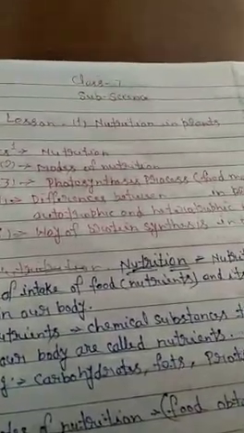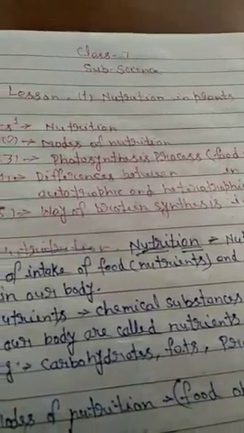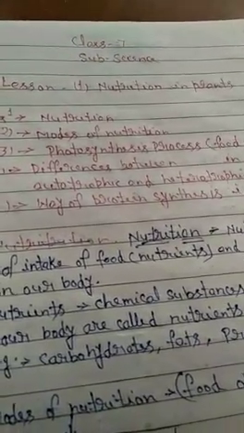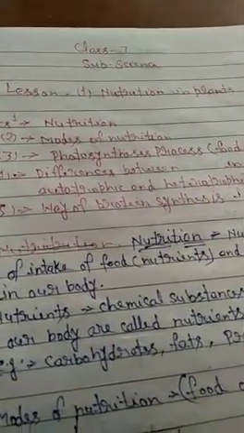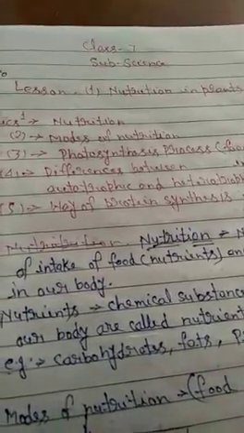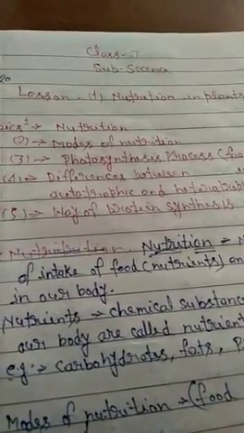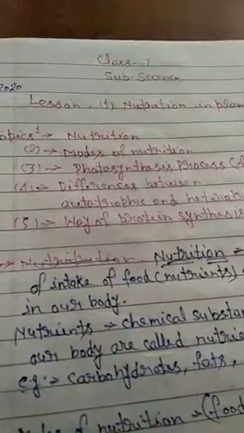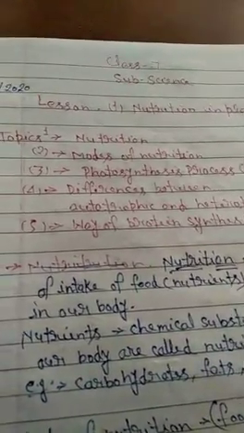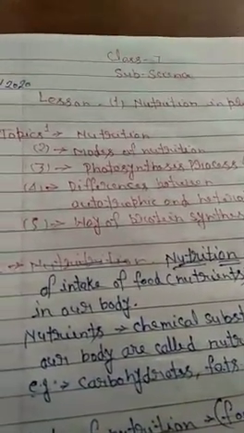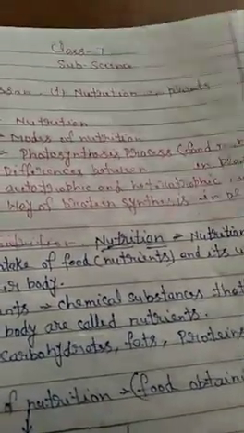Food is a type of fuel. This fuel provides us energy. This energy is important for our different kinds of basic processes like respiration, breathing, playing, all the life processes.